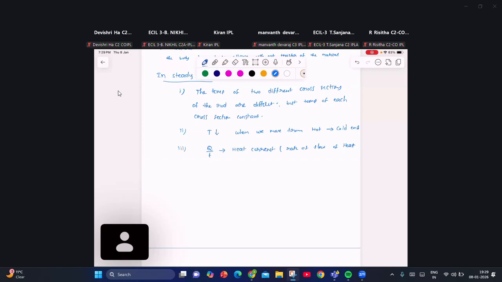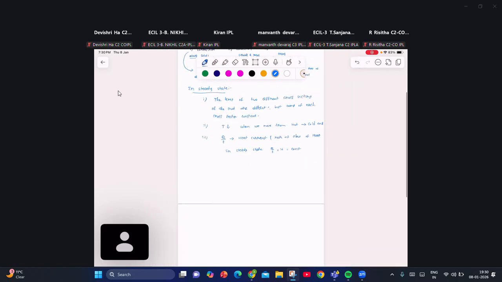Heat current means the amount of heat energy flowing per unit time through each cross section. In steady state, heat current is constant. Steady state heat current Q by T, in some books represented with the letter H, is equal to a constant. This is about steady state.